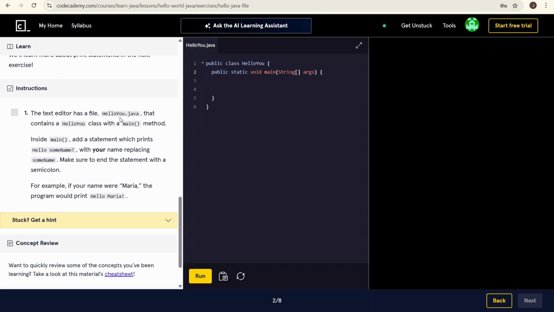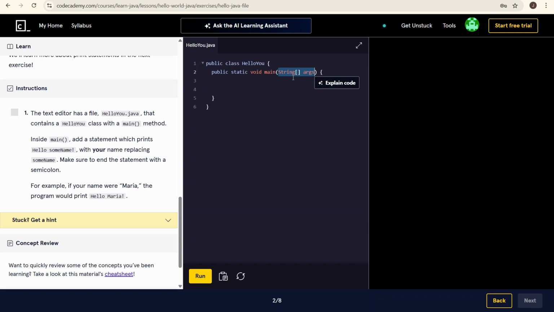Instructions. The text editor has a file HelloYou.java that contains a HelloYou class with a main method. Inside main, add a statement which prints "Hello someone" with your name replacing someone. Make sure to end the statement with a semicolon. For example, if your name were Maria, the program will print Hello Maria. Okay, so we are adding that to here.